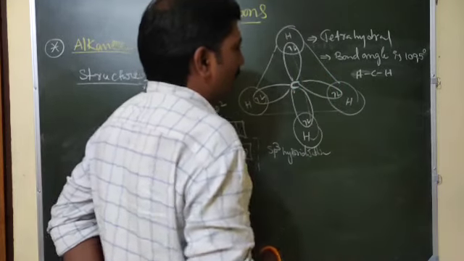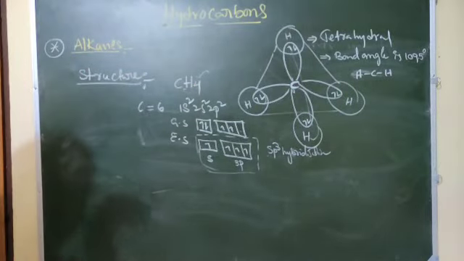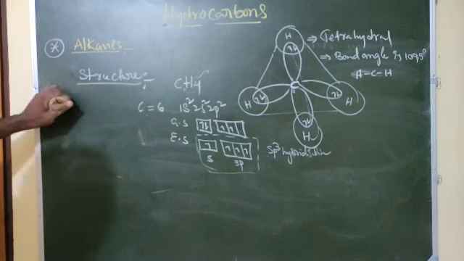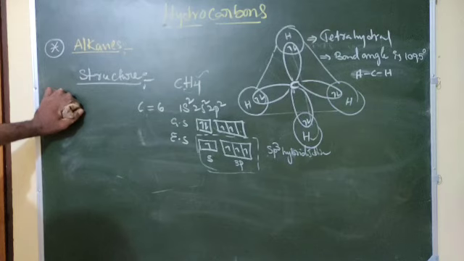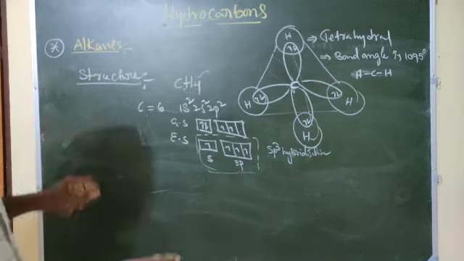Okay, 109 degrees, tetrahedral shape. Next, the 4 hydrogen atoms lie at the corners of the regular tetrahedron. Next, the bond length of C-C is 154 pm.